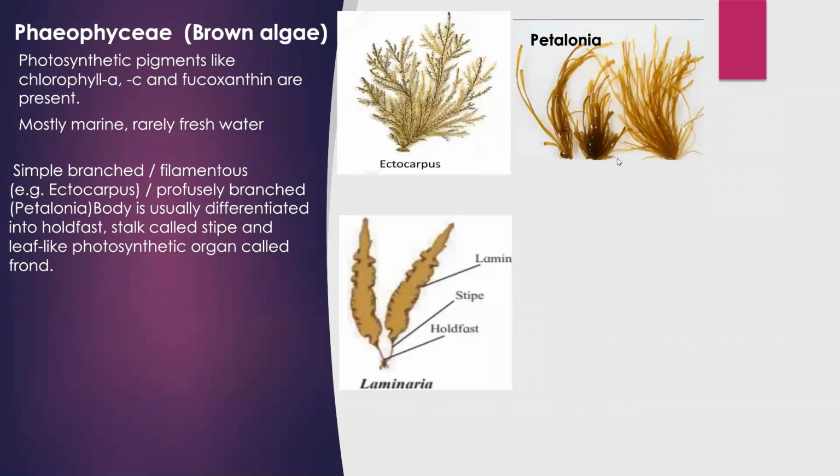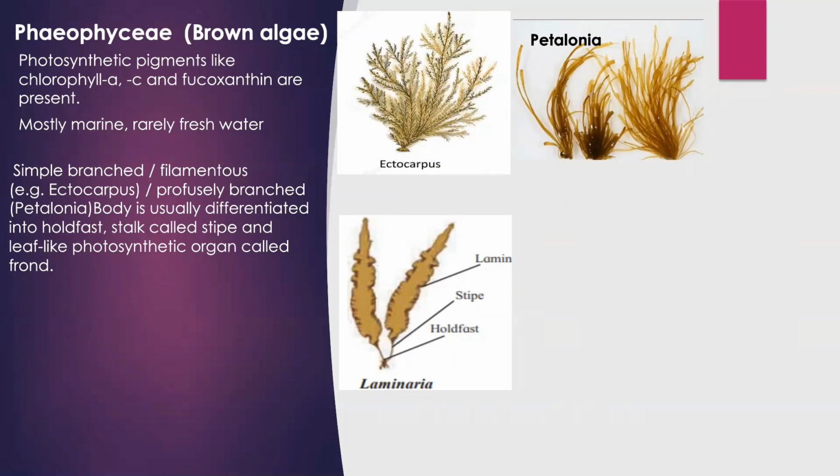Then another example is Laminaria. In case of Laminaria, this thalloid structure is divided into three parts. At the base, you can see for attachment, a structure which is called a holdfast, which is for holding purpose. Then the elongated stalk-like structure is termed a stipe, and it has a leafy thalloid structure, which is called a lamina or frond, which is meant for photosynthetic purpose.